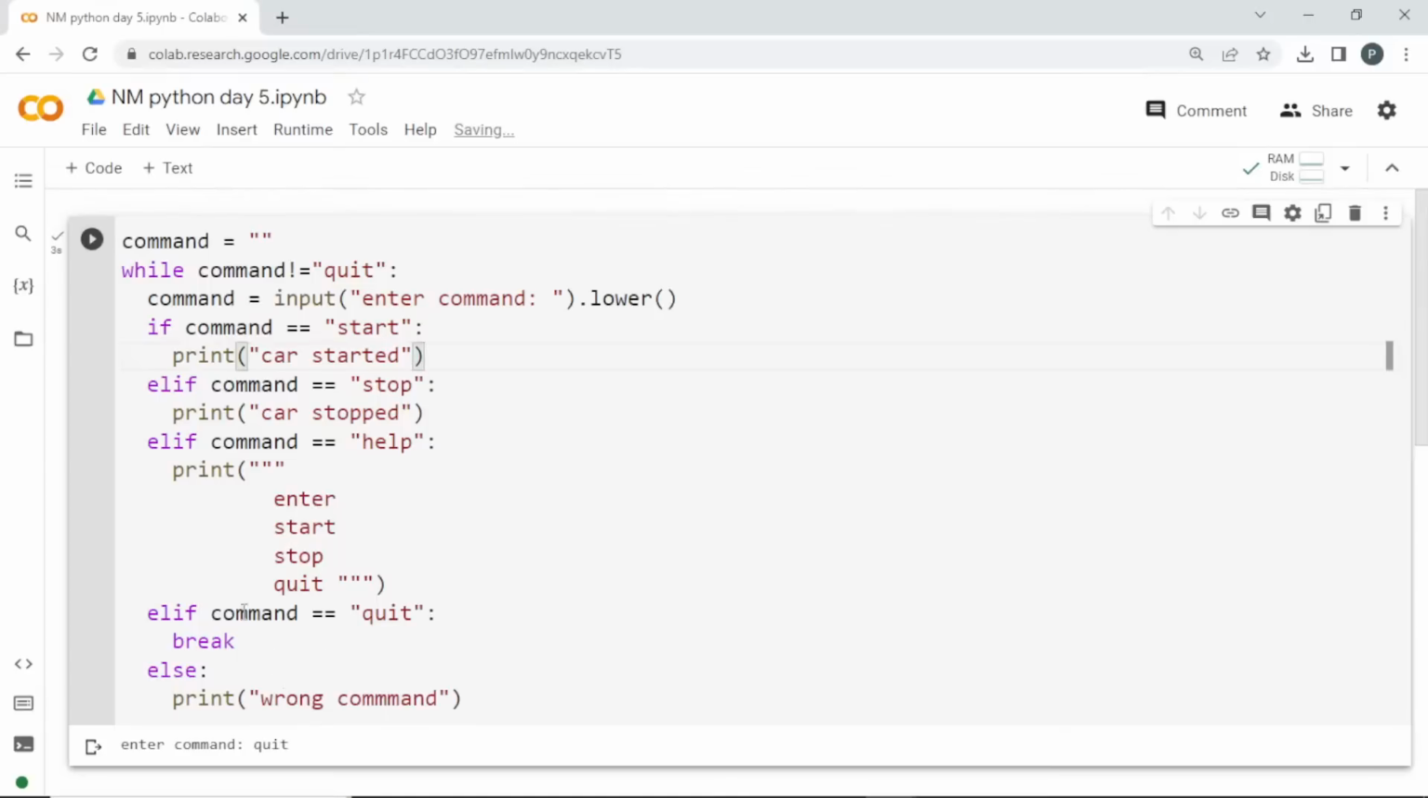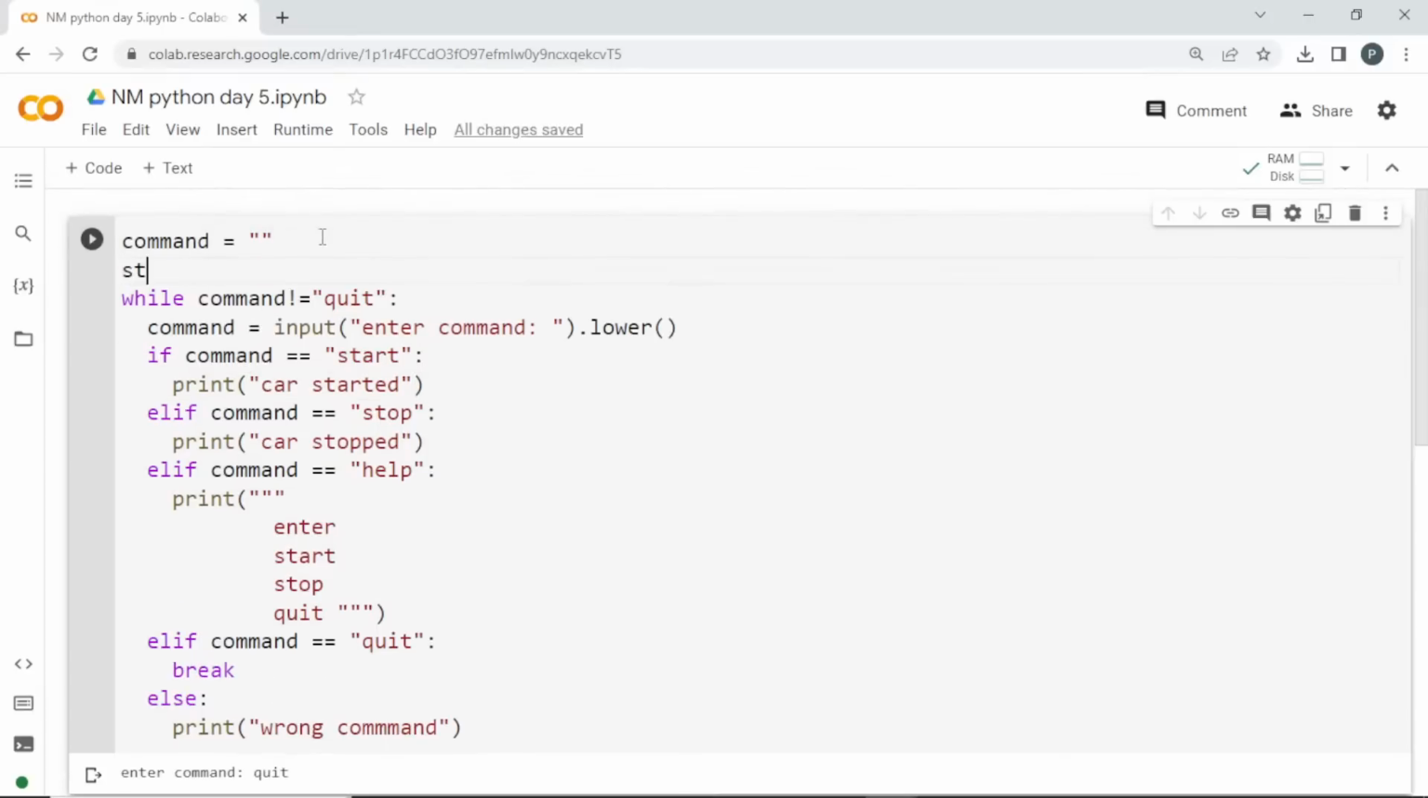I'm going to add something else, which is known as status. In this status, I'll use boolean. I'll first set this to false. So this is the status of the car. At first, the status is false, which means the car is in idle condition, which is not started.